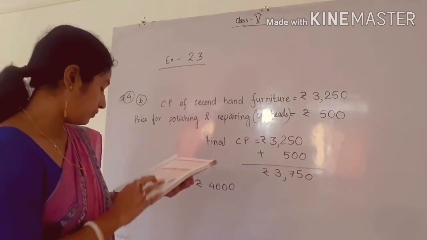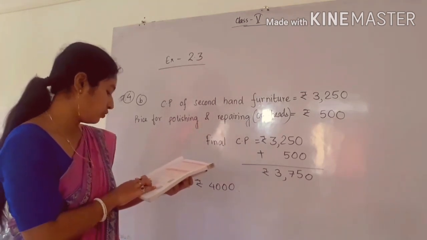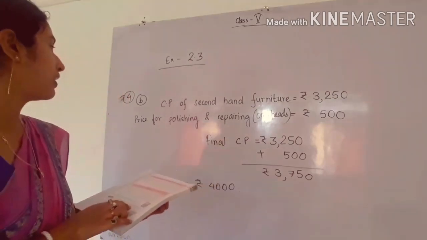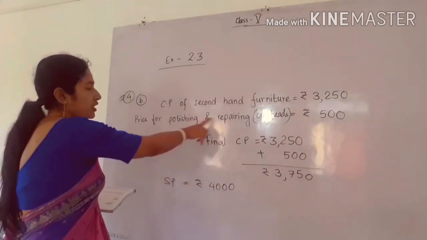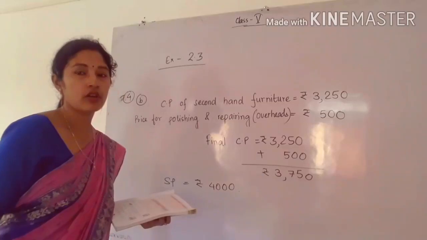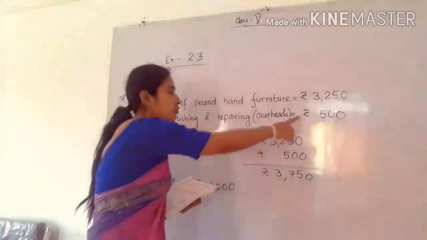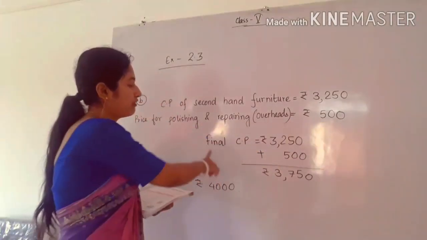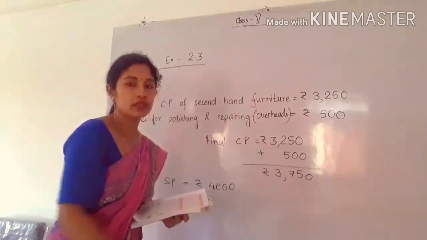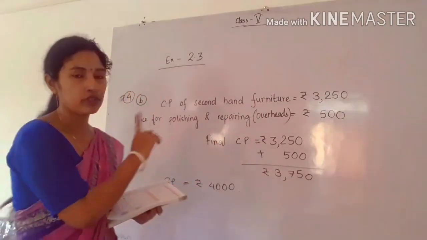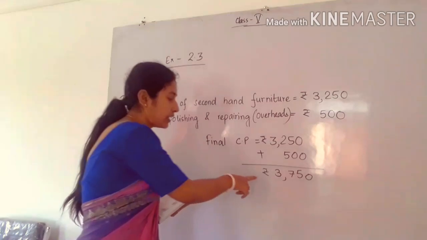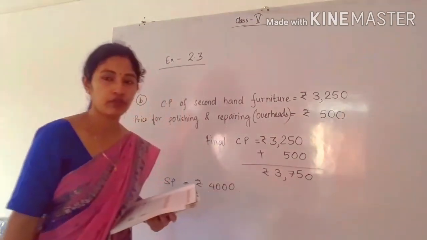Next he spends rupees 500 on polishing and repairing it. The price for polishing and repairing is called the overheads, so overheads is rupees 500. Therefore the final CP will be CP plus overheads, as I have already discussed. By adding we get 3,750.